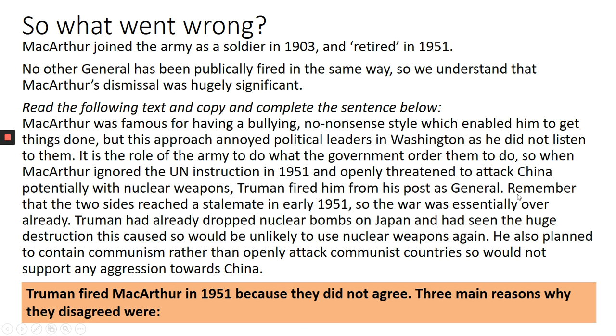What's also useful to note is that the 2 sides had already reached a stalemate in January. We're talking about April when MacArthur was fired. So already in that year, the 2 sides had basically finished fighting. They'd reached that stalemate. No one was making any further advances. So the war is essentially over already, and MacArthur is still trying to invade China or drop nuclear bombs on China. So that's another reason why they disagreed.